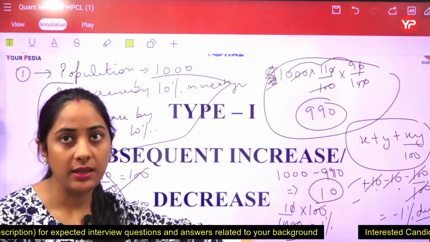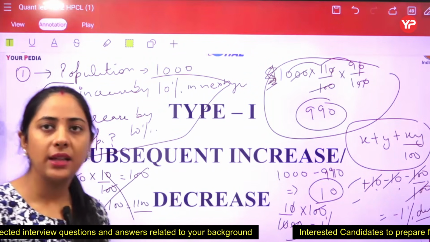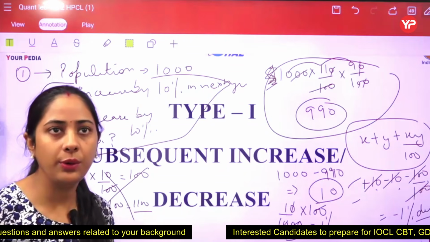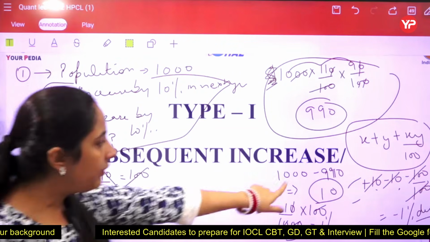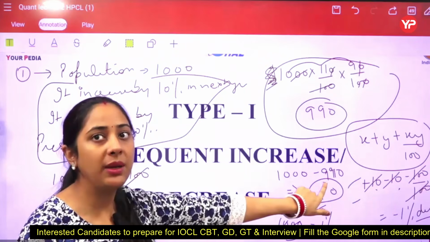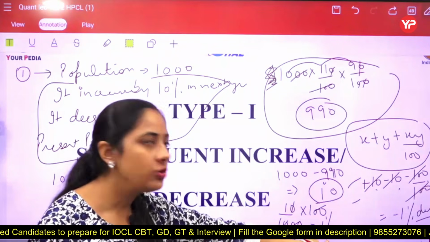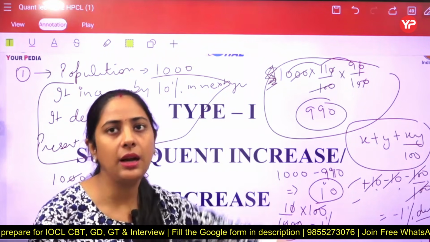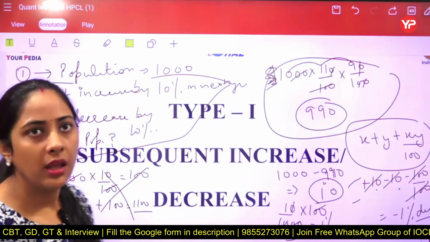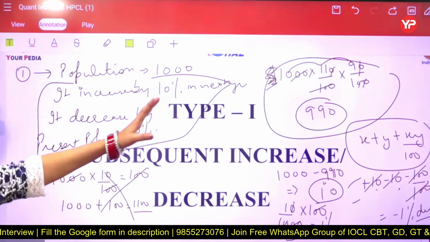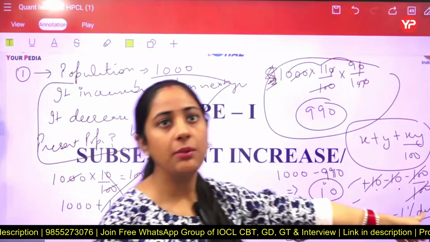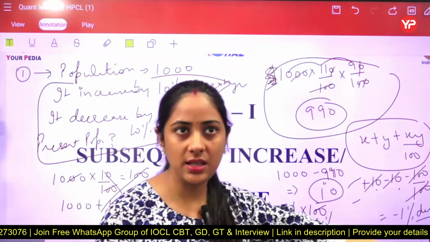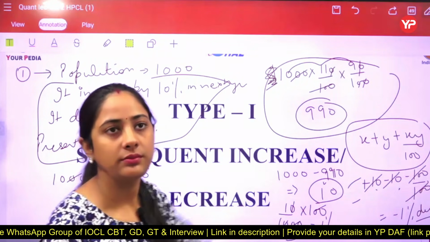Overall, a minus answer comes according to this formula. If a plus comes, then overall an increment has happened, and we are getting the same answer. Here we just have to check whether it has decreased or increased in the end, and on that basis we will give the answer. Directly we are getting that thing. Got it, students? So now we have two methods. When numbers are given, we apply this one. When numbers are not given and just percentage is there, we apply this one.